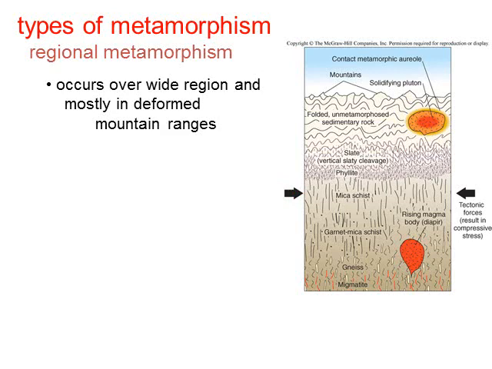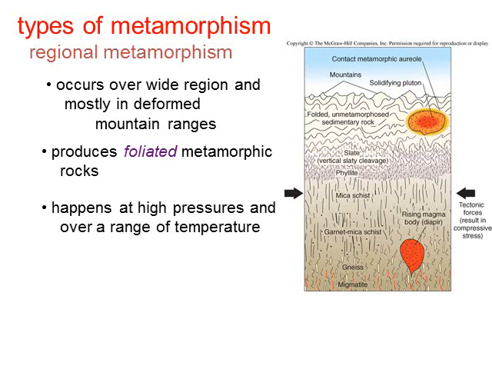So you have the magma, and that's some heat that's going on. Most of the stuff that's down here is deep beneath the surface, so there's extreme pressure, and again, that pressure is coming from the sides as well as heat as you're deep within the surface of the earth. And so this is when you're going to see this regional type of metamorphism going on. This is going to produce foliated metamorphic rocks,